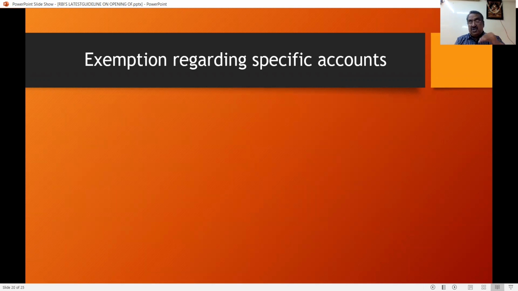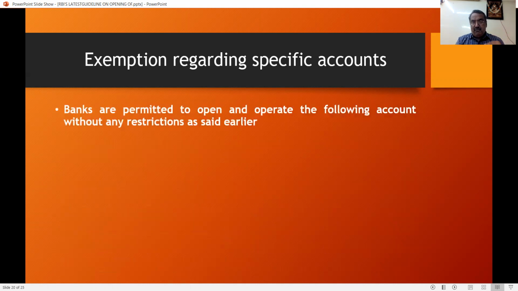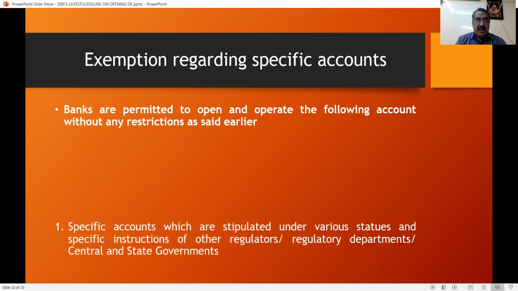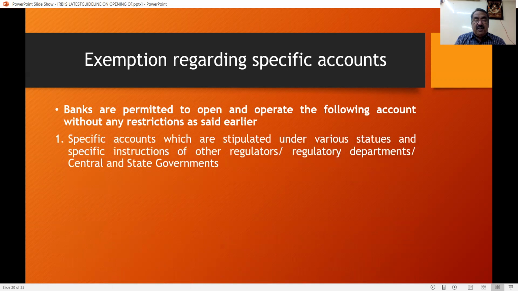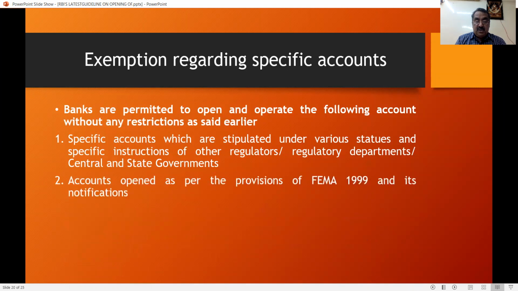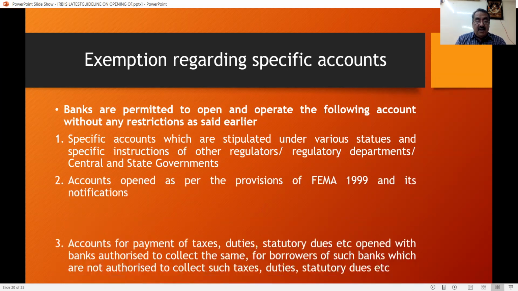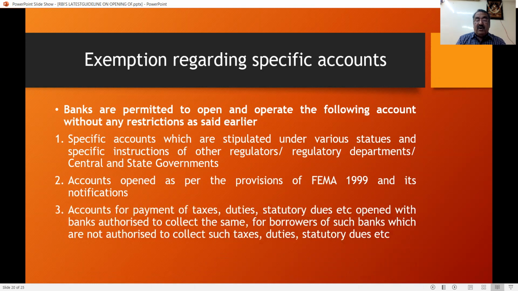So far we have discussed the current account and OD account opening. There is a specific exemption that has been given by the Reserve Bank of India for the following transactions. For the following transactions, banks are permitted to open current accounts without any restrictions. The other restrictions we already discussed, we have to follow, but there is a specific exemption given by the RBI for specific accounts which are stipulated under various statutes, specific instructions of other regulators, regulatory departments, central and state governments, accounts opened as per FEMA, and accounts for payment of taxes.